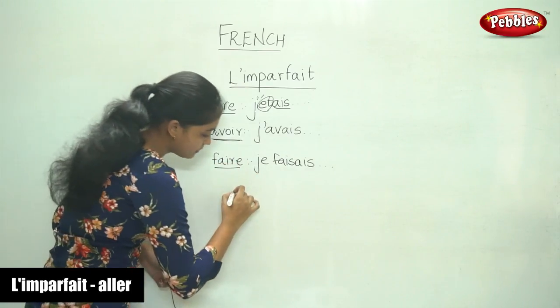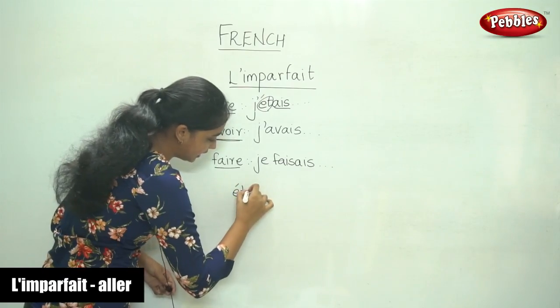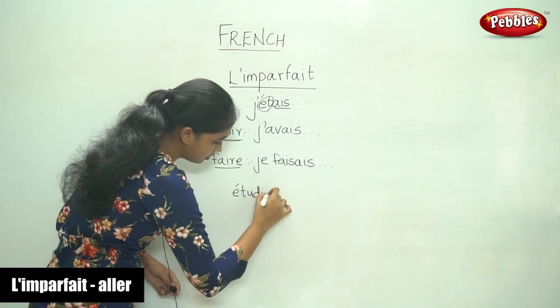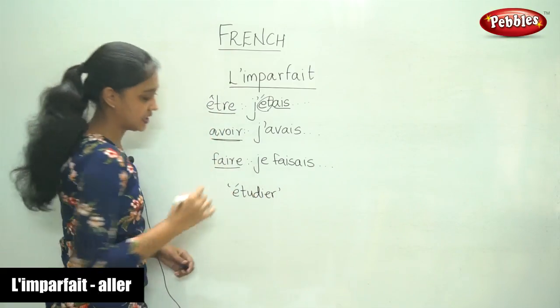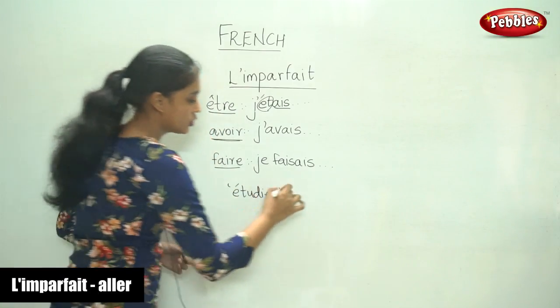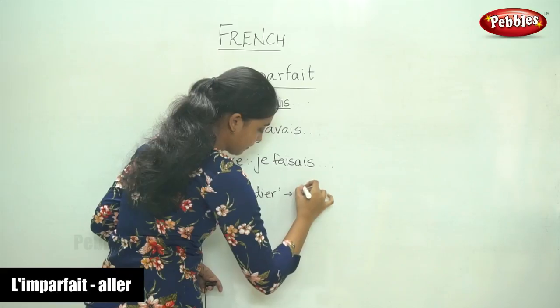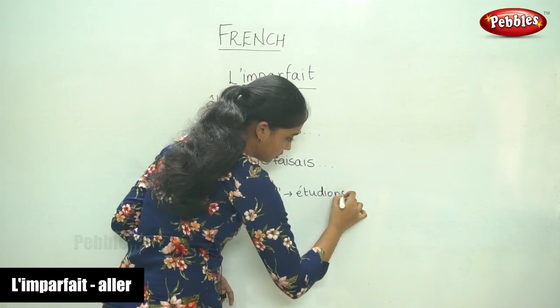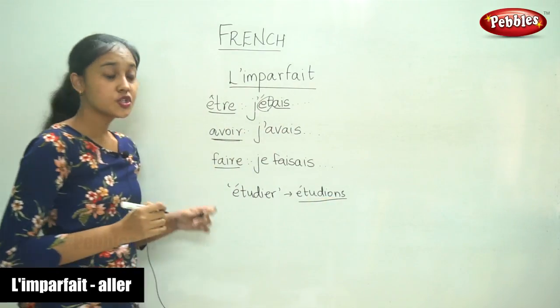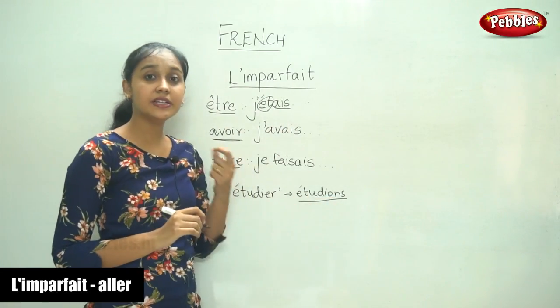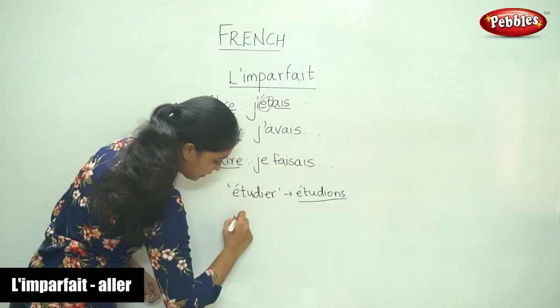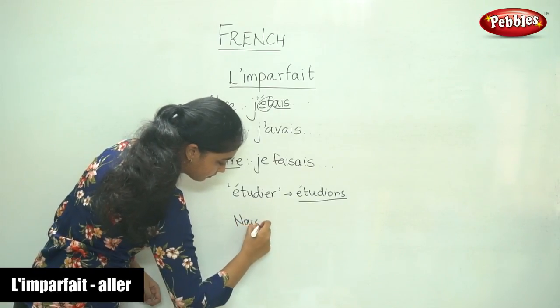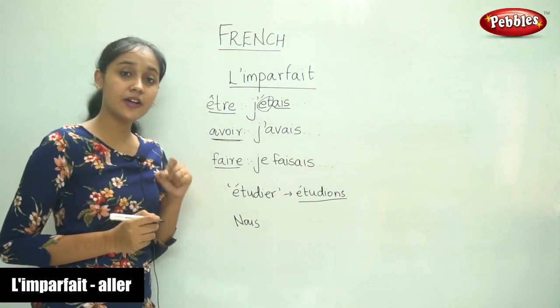Now for verbs that end with IER. So for example, take this verb. So the nous conjugation would be étudions, right? So now when you want to write this verb in the imparfait, say for nous, what is the imparfait ending for nous?